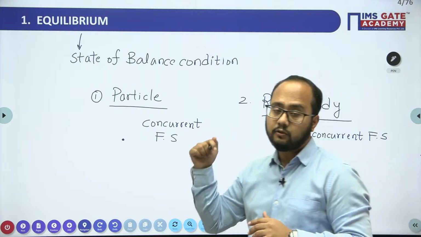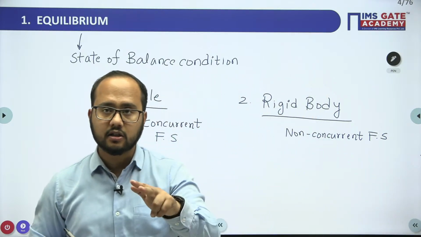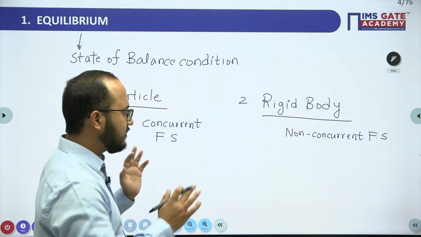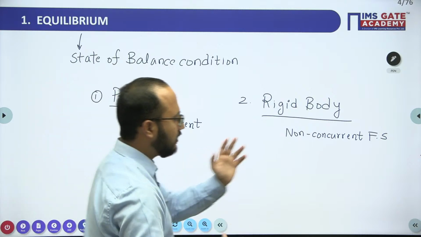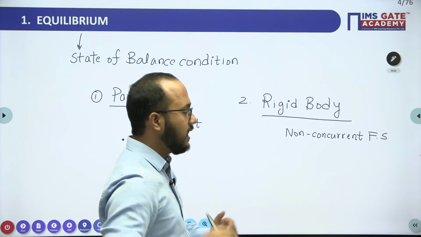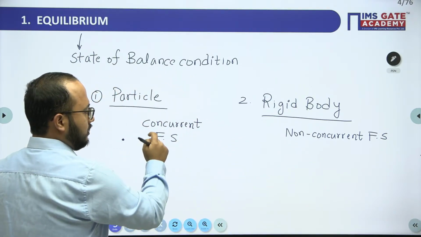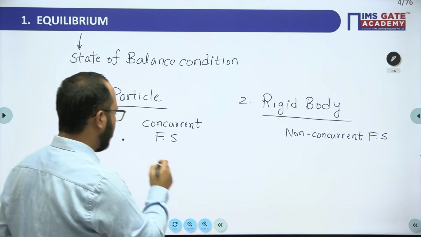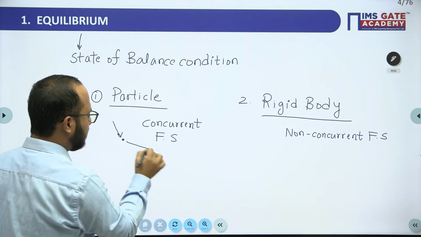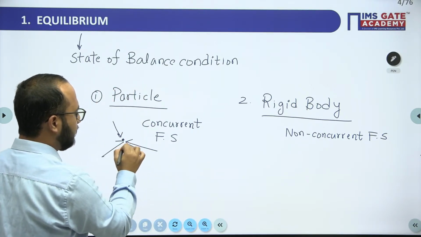Now see, come back to the topic part. So particle and rigid body, two things are there. As we have discussed, concurrent force system in particle, non-concurrent force system in rigid body, right? Now try to understand this point. Whenever concurrent force system is there, concurrent force system basically means the point of application of the forces will be same.